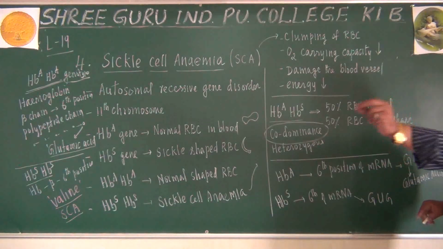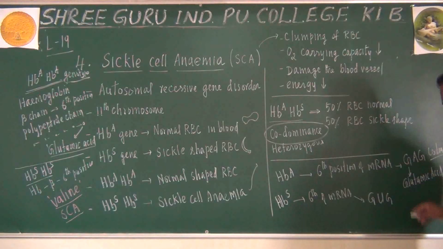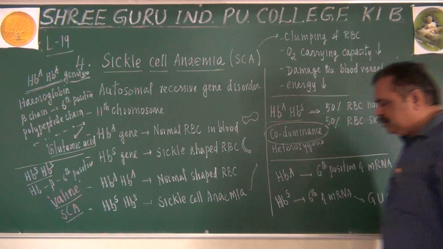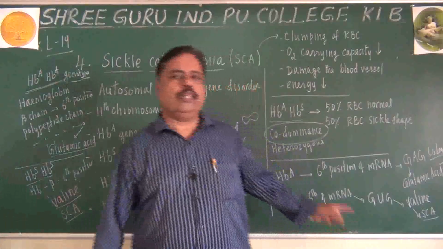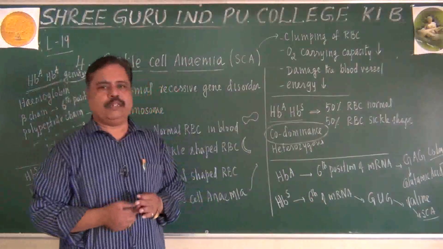Instead of adenine, if you put a uracil, this will produce valine amino acid, and that valine will make our RBC sickle shaped. Glutamic acid will give you normal RBC, whereas GUG will give you sickle shaped RBC.